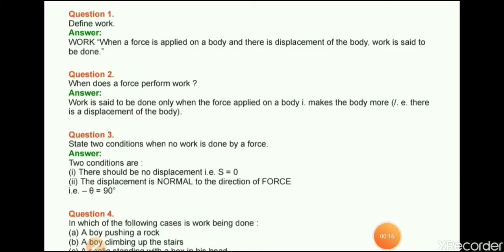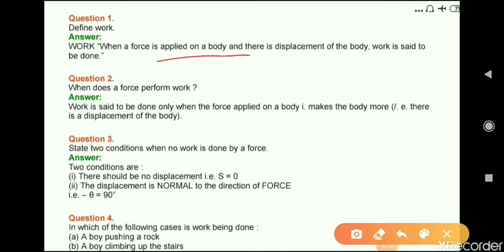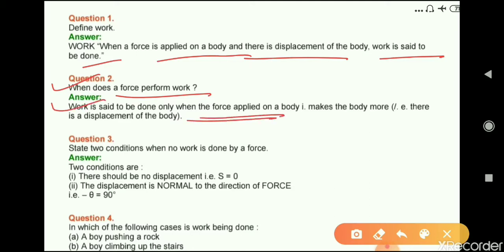Question number 1. Define work. Answer. When a force is applied on a body and there is a displacement of the body, work is said to be done. Question number 2. When does a force perform work? Work is said to be done only when the force applied on a body makes the body move.